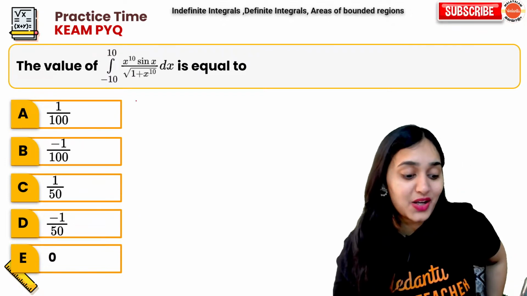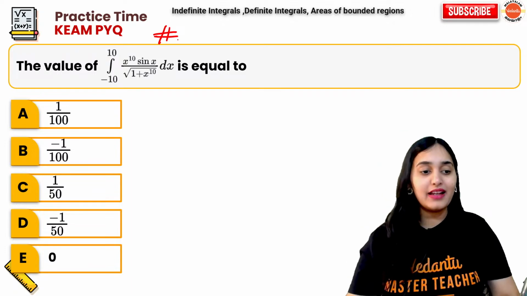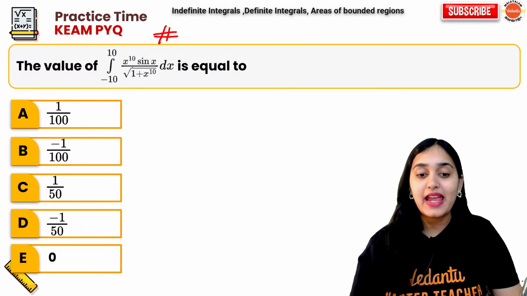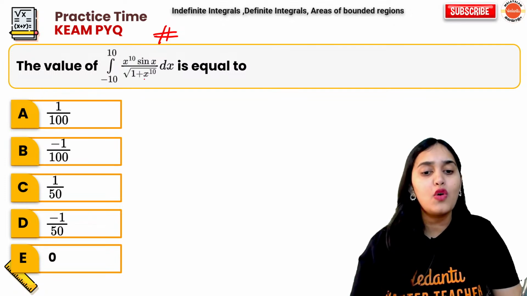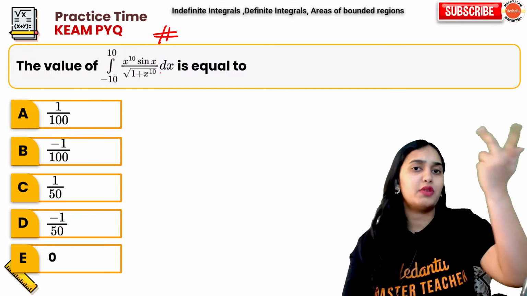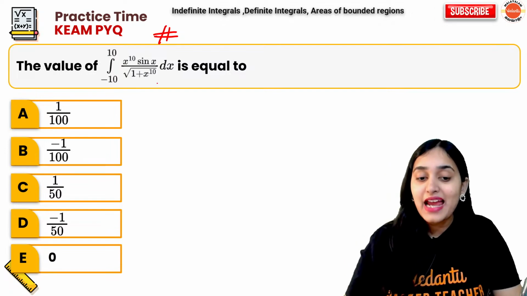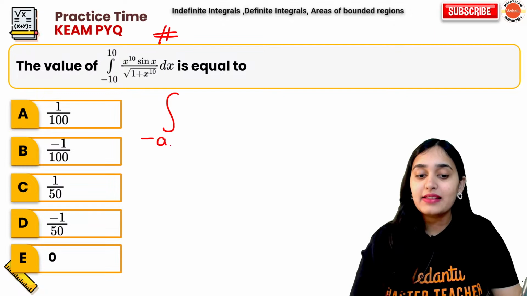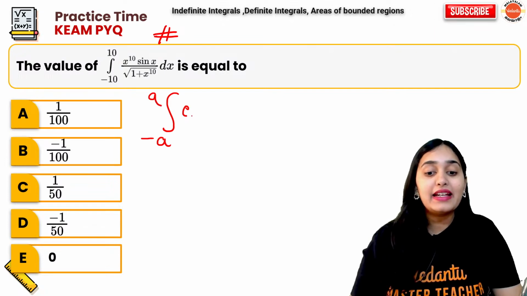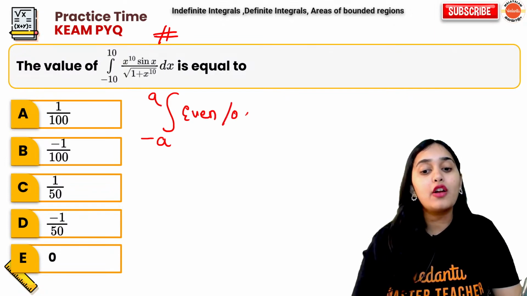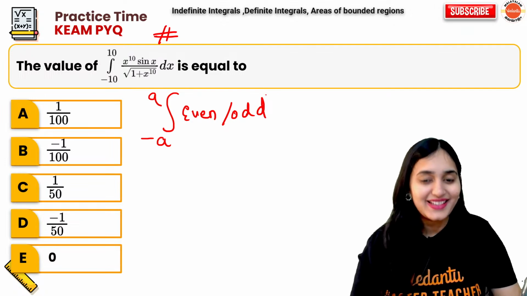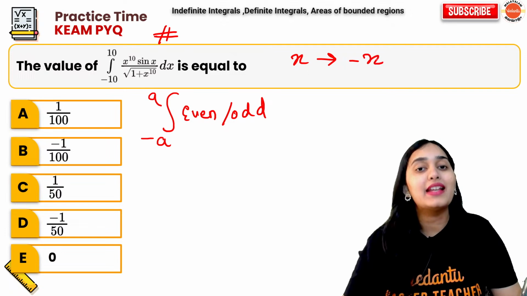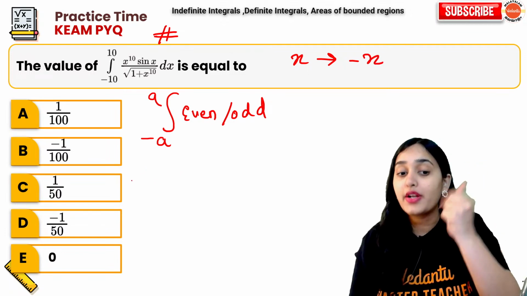Okay, now this is the question I was talking about. Very interesting but very simple question. It is saying integral from minus 10 to 10 of x to the power 10 sin x upon root over 1 plus x to the power 10 dx is equal to what? Now for such type of question, what do we check? Whenever you have minus a to a, check whether it is an even function or odd function. How will you check? Instead of x, you put minus x and you check what you get.